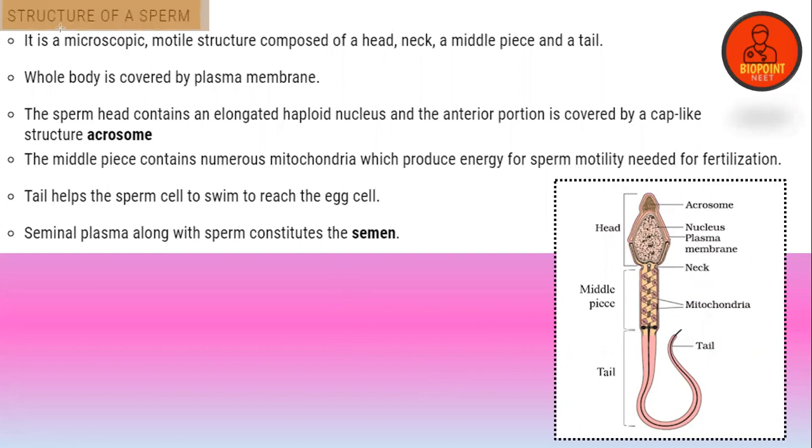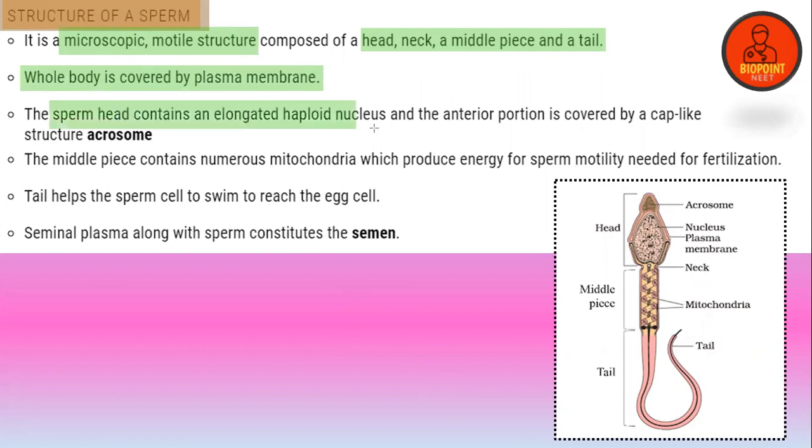So a sperm is a microscopic motile structure that consists of a head, neck, middle piece, and a tail. The whole body is covered by a plasma membrane. The sperm head contains an elongated haploid nucleus, which has an anterior cap-like structure known as the acrosome.